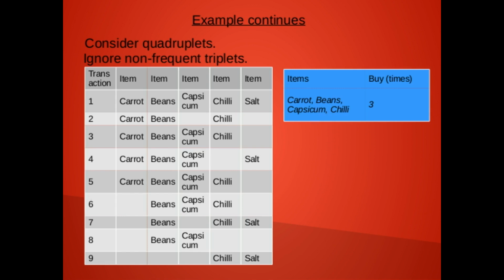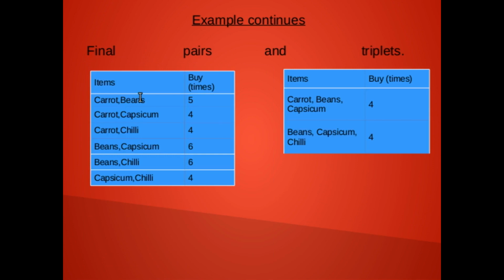Now finally we have the pairs. These are the final pairs, and these two are the final triplets we can consider as frequent sets. So this is very simple. We can use it anywhere.